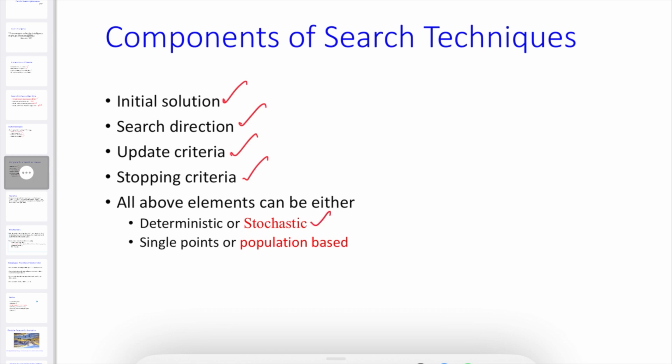They can be either randomized or deterministic, and either population based or single point. Population based means a group of targets or places, a population in the search space, or it could be a single point where all of them will go and find a better solution.